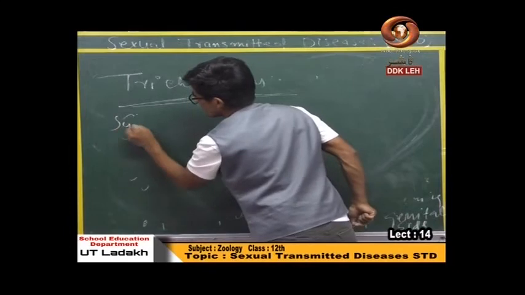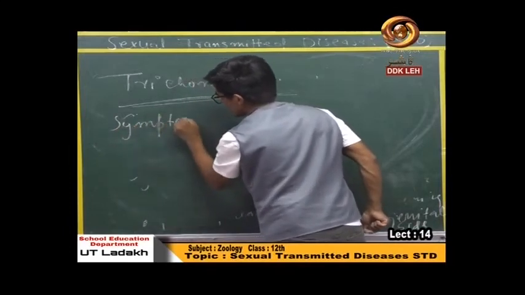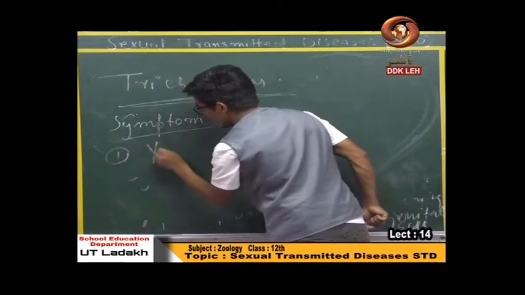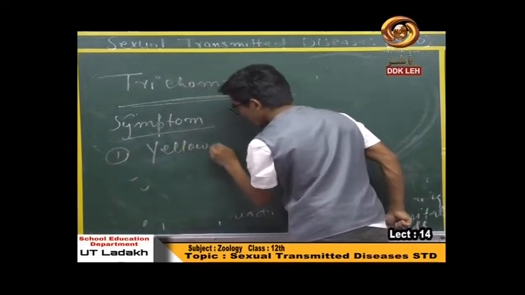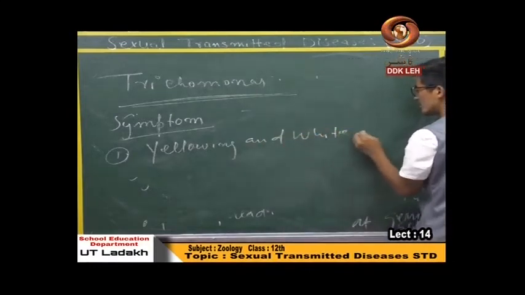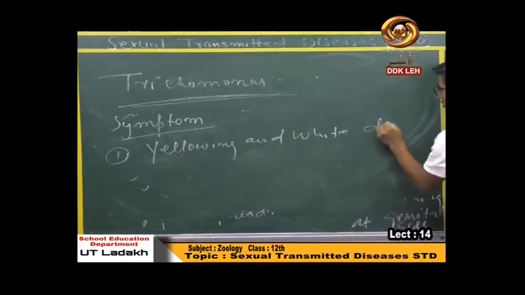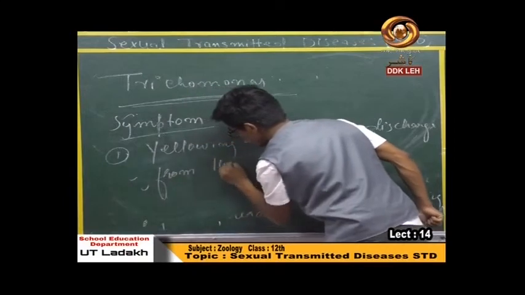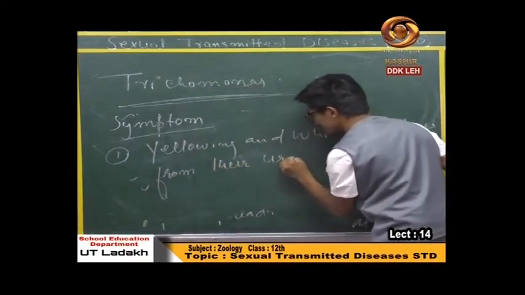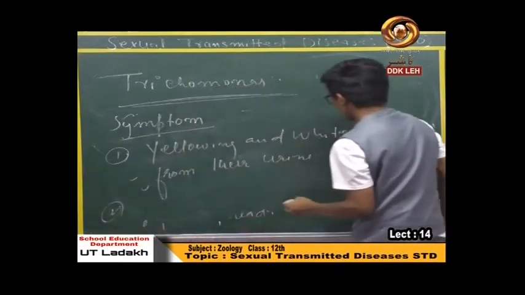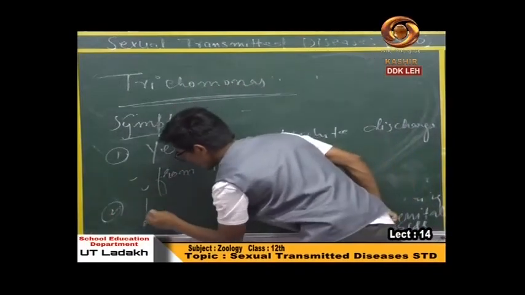Symptoms of this disease: firstly, yellow and white fluid discharge from the urine. Second symptom of this disease is itching.